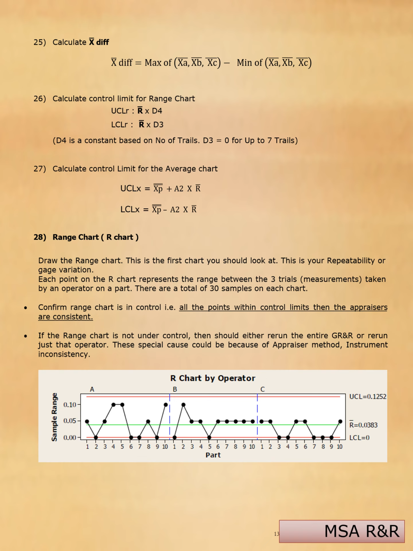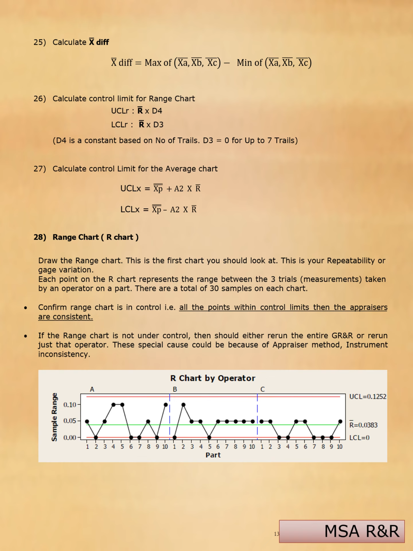Now calculate the control limits for the average chart. Upper control limit equals X bar P plus A2 times R bar. Lower control limit equals X bar P minus A2 times R bar. Range chart: draw the range chart. This is the first chart you should look at.